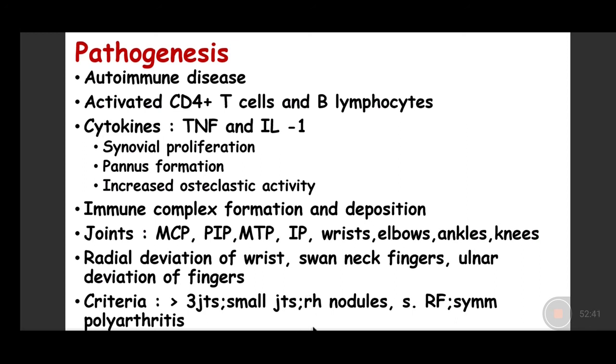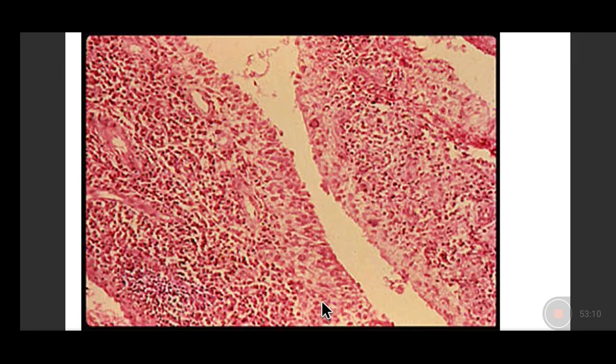How do we diagnose them? We diagnose them by their characteristic clinical presentation of pain and difficulty in movement of the small bones of hands and feet. When more than 3 joints are involved, especially the small joints, or there are subcutaneous rheumatoid nodules, presence of serum rheumatoid factor, and symmetrical involvement of the joints of the hands and feet, symmetric polyarthritis, the diagnosis is confirmed. Fine. So this is what happens in rheumatoid arthritis.